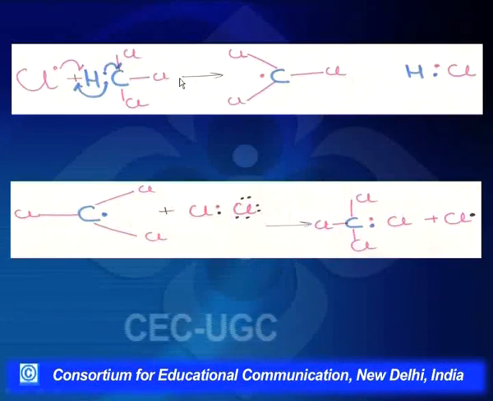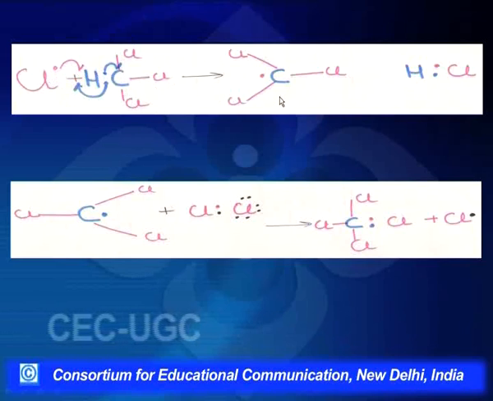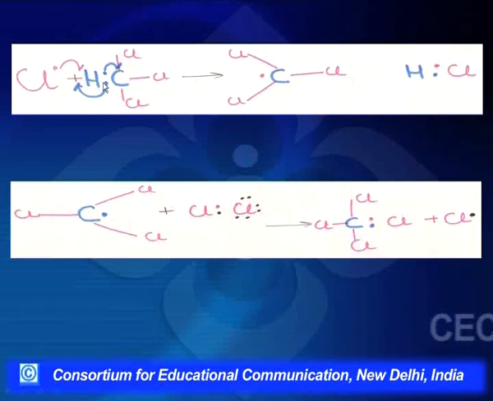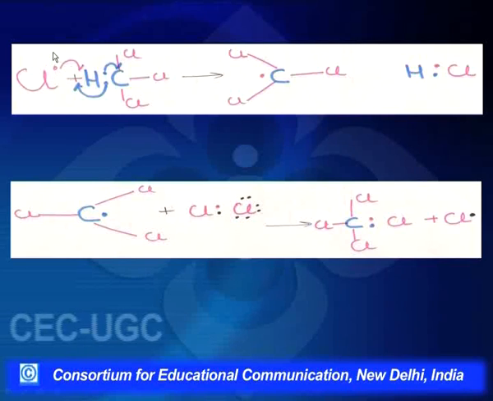And when a product forms or when a bond forms, that is an exothermic reaction, that is, energy is evolved during this reaction. So in this propagation step here, chlorine free radical is reacting and we are getting a free radical here. A bond is breaking between C and H, so there will be some bond dissociation energy here, and a bond is being formed between C and H, so there will be some bond formation energy here. The difference between these two energies gives me the energy of the reaction, or the heat of the reaction. This will be taken into consideration.